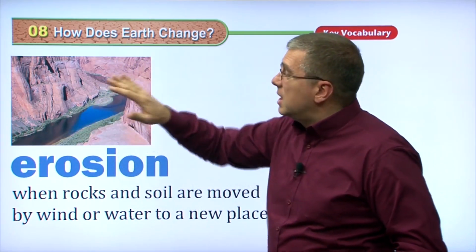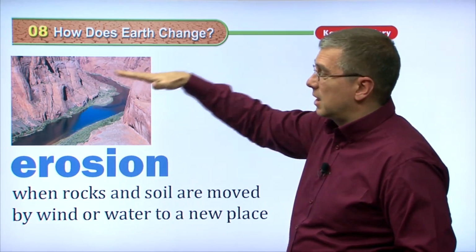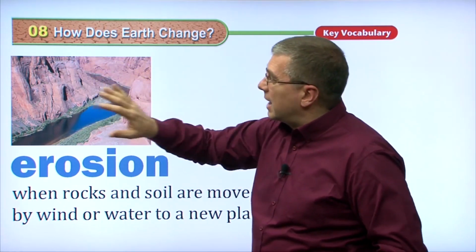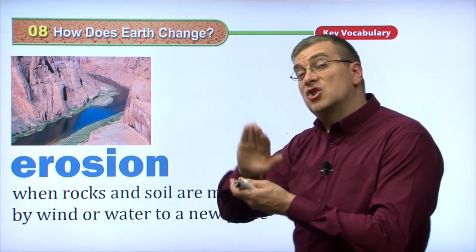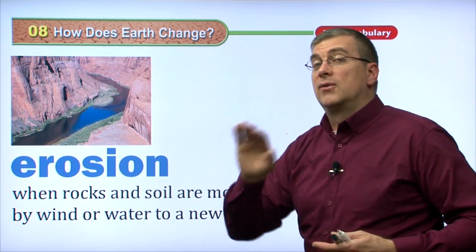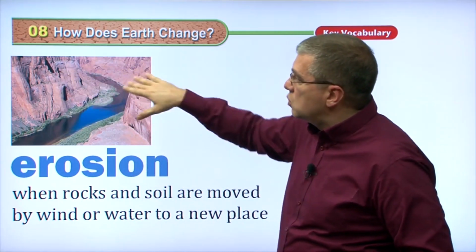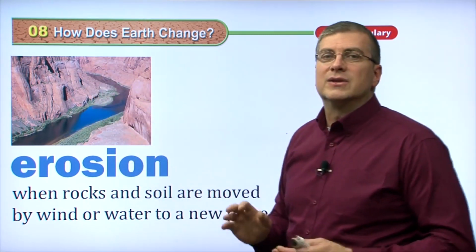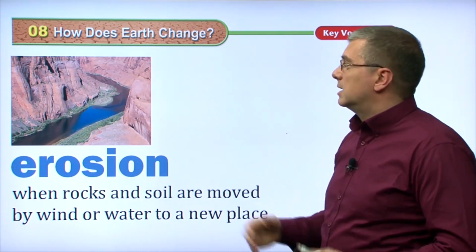Now, after that happened, then the wind comes along. When the wind is moving over the flat plain, it's just picking up the grass. But now the wind has a canyon or walls to go around, and this wind can get very strong. And as the wind goes around, it will carry away pieces of the rock, and it will actually carve the rock. You might not think about it because it takes a very, very long time for wind to shape rock. But you get some very interesting shapes with the wind, and the wind will also smooth out the rock, right? It's kind of like sandpaper going on the rock for thousands and thousands, and in some cases millions of years, and shaping the rock into different shapes.